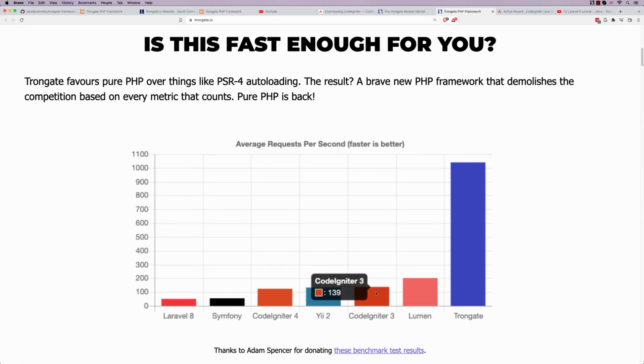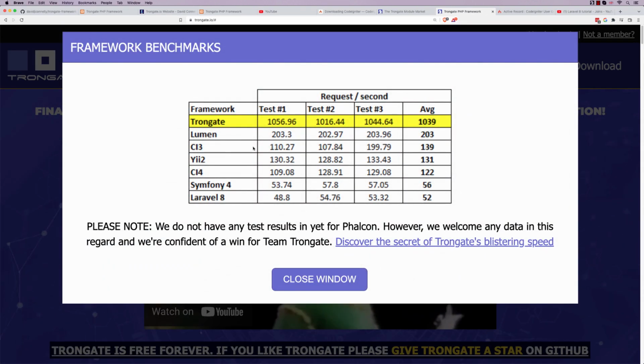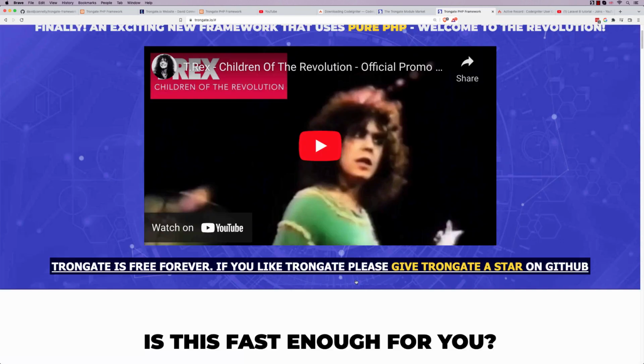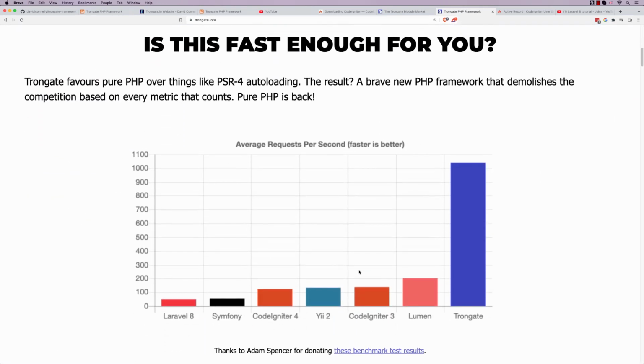So this is Codeigniter 3 down here. We're talking average requests per second, and Trongate is much, much faster. By the way, I've been in touch with Adam Spencer, and I'm planning on doing a YouTube video soon where I can show you how to authenticate this data and you can repeat these results. This is all real, and I am going to be uploading that pretty soon, hopefully.